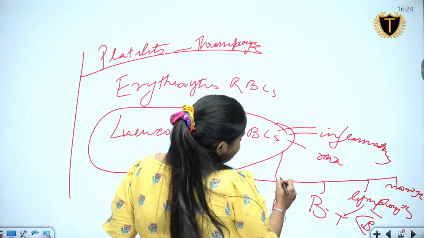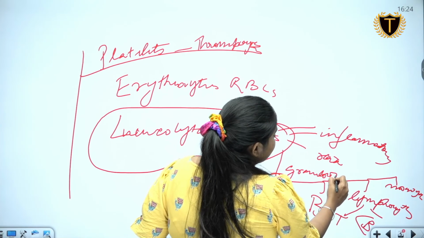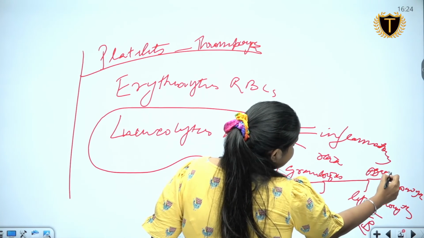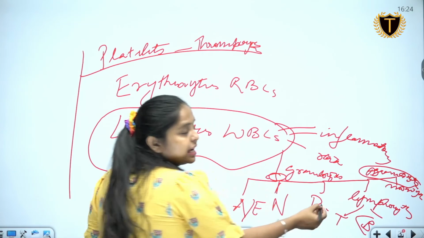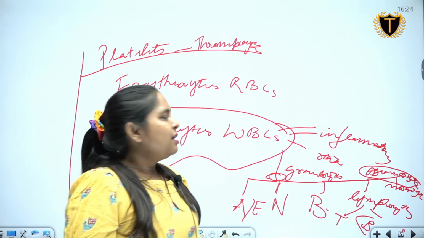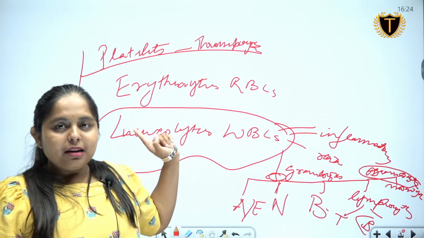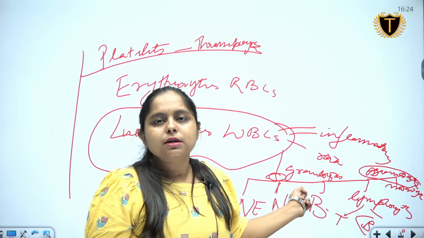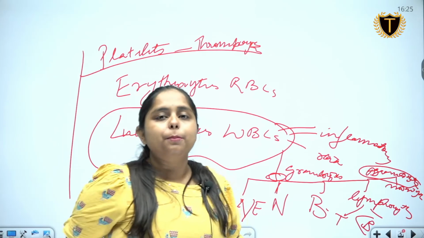Again, there is something known as granulocytes and agranulocytes. Lymphocytes are actually agranulocytes. This is very static, and it is available in your NCERT books. Go through this so that you will be able to get this structure properly.